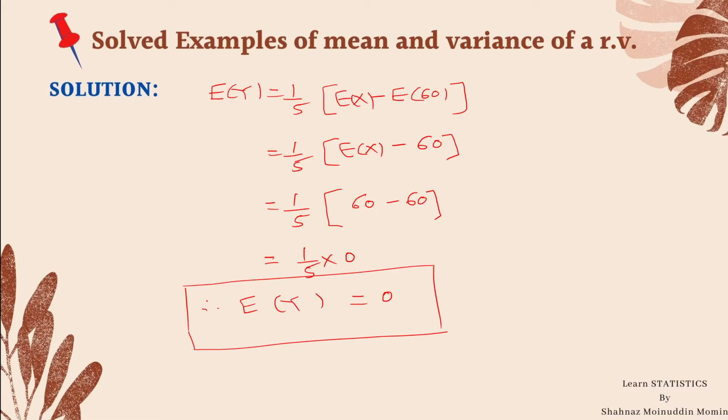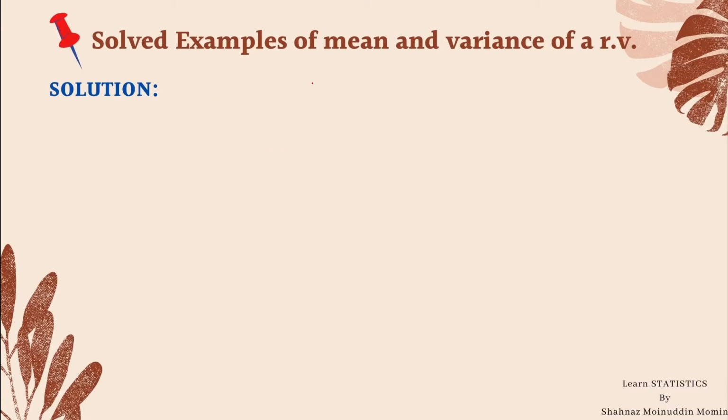Now we shall calculate the variance of y. Variance of y is equal to variance of x minus 60 divided by 5.